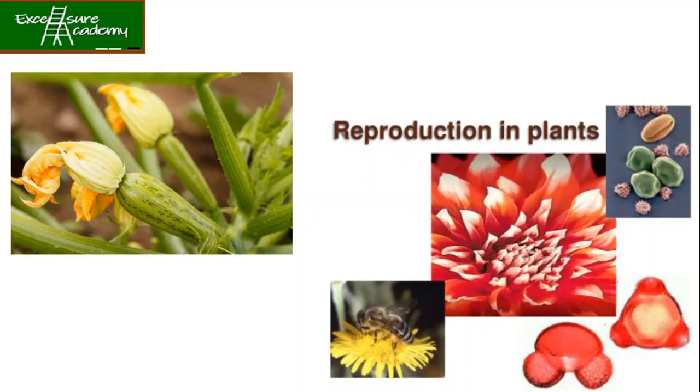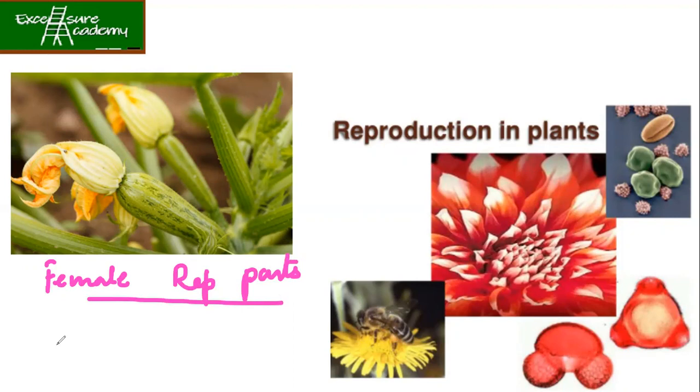What are the different female reproductive parts? The female reproductive part is the pistil. Under the pistil you have the stigma, the ovary, and inside the ovary, the ovules.